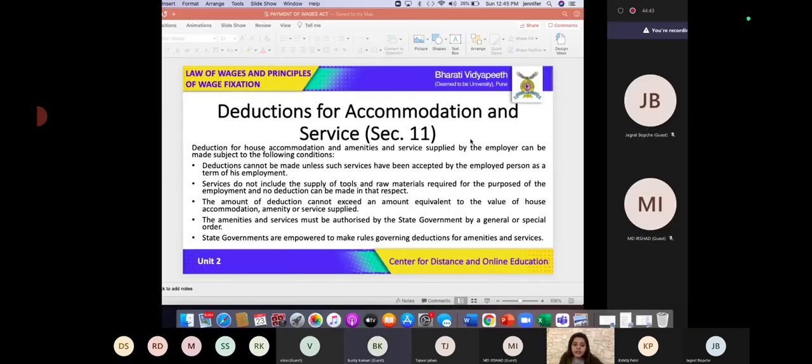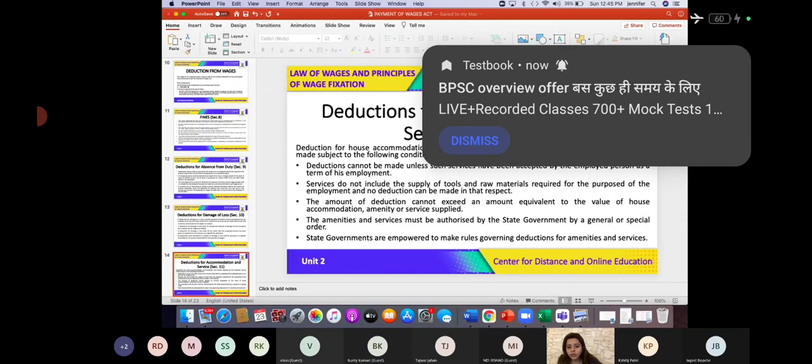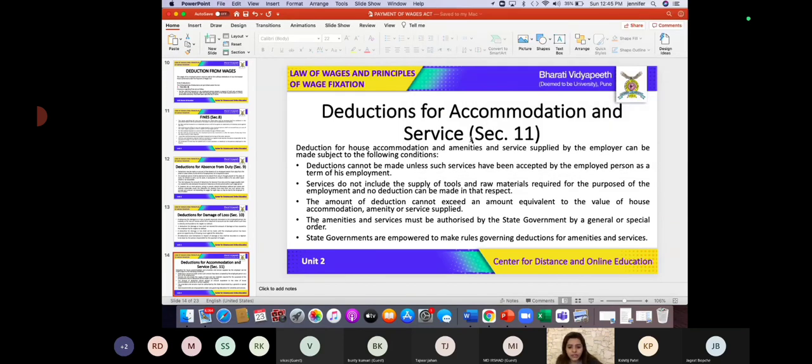Yes, ma'am. Now furthermore, it says services do not include supply of tools or raw materials required for the purpose of employment, and no deduction can be made in that respect. So services do not include the supply of tools and raw materials. Furthermore, the amount of deduction cannot exceed an amount equivalent to the value of the house accommodation, amenity or service supplied. Same rule.